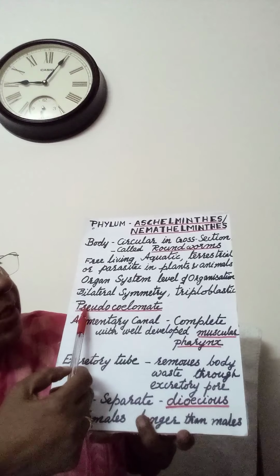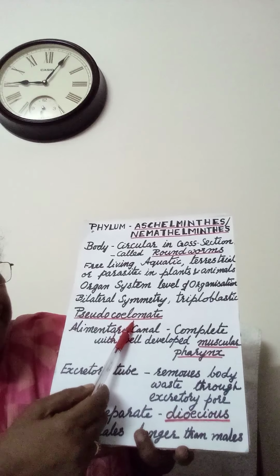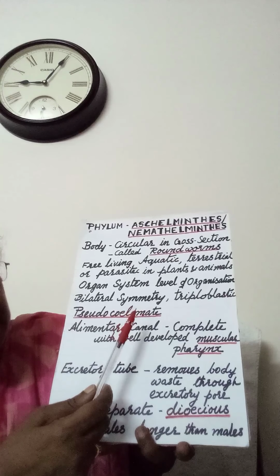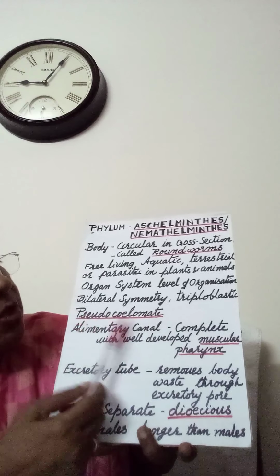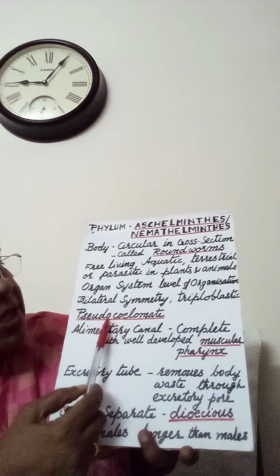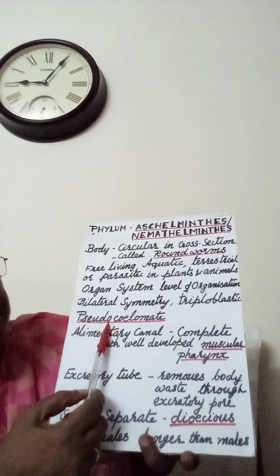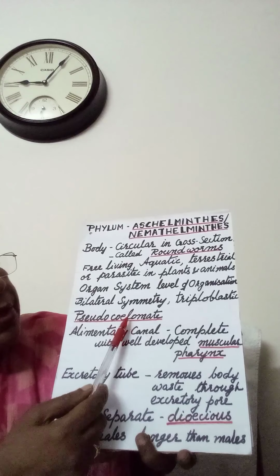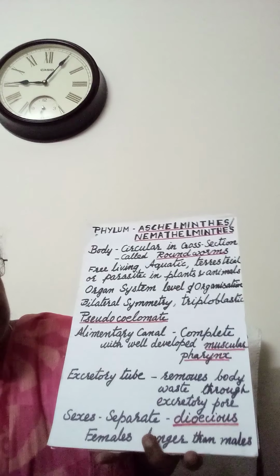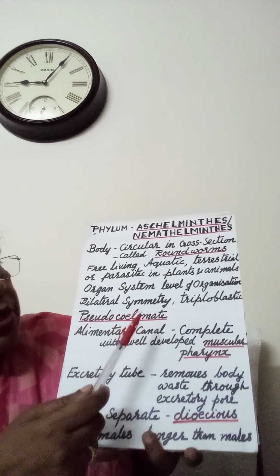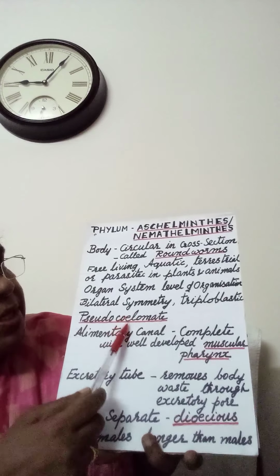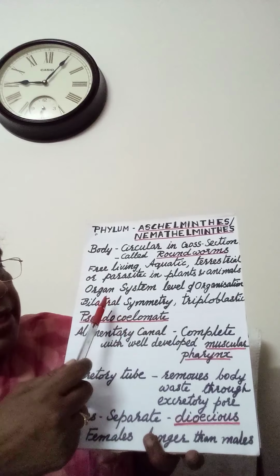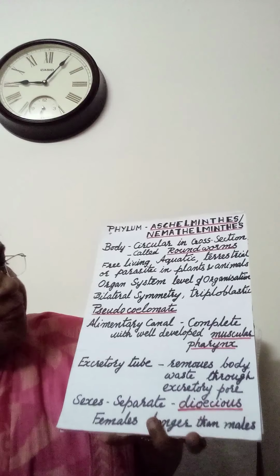Next point is very important, that is they are pseudocoelomate. Coelom we know, that is body cavity lined by mesoderm. Here it is written pseudocoelomate, that means a coelom is present, but it is not a true coelom, it is false. That means the mesoderm is scattered as pouches. That is, coelom is not lined by mesoderm, but it is scattered as pouches. The diagram I have given in the previous videos.